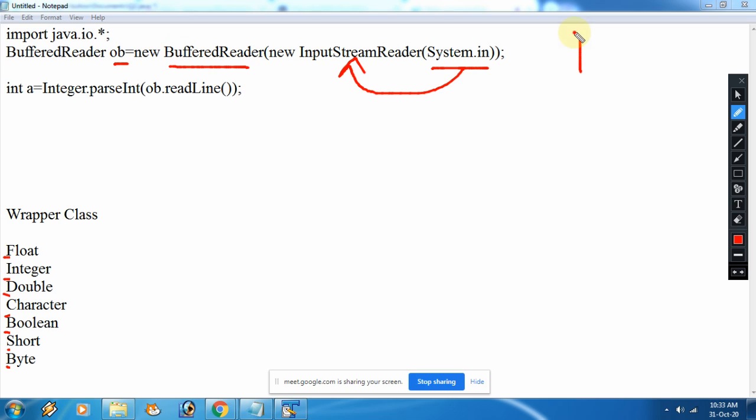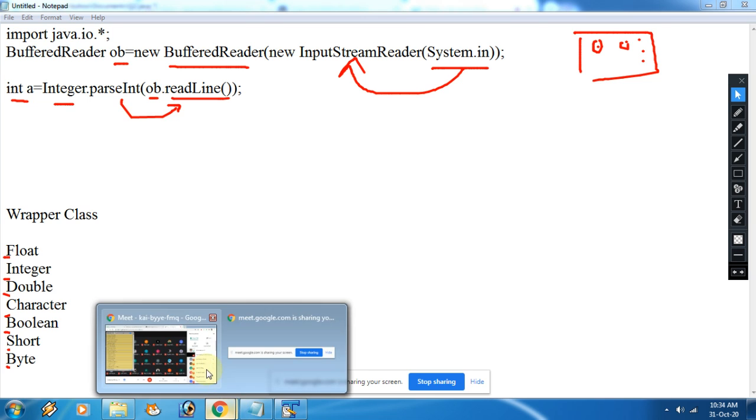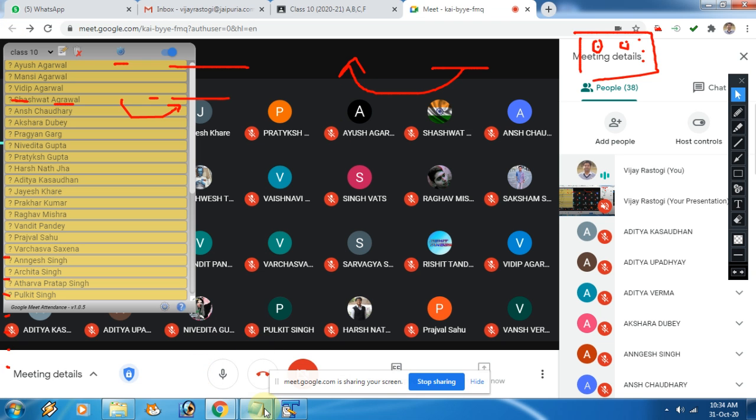Buffer is a memory space in the computer in which this ob allots some specific memory, and from that ob we are reading the value. While reading the value in this ob, we are storing those values, and then from there we are converting that value into the respective data type with the help of this wrapper class. I hope this one is clear, everyone. Jayesh? Yes, sir.